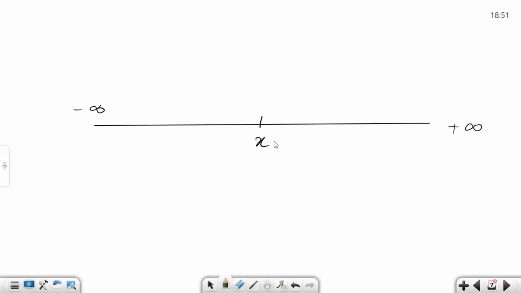And this is our point, x is equal to A. So now if we are approaching this number, and we do not have to reach it on this particular point, we'll be approaching from this side or this side, right? When we approach from the left hand side, we write left hand limit, and when we approach from this side, we write right hand limit.